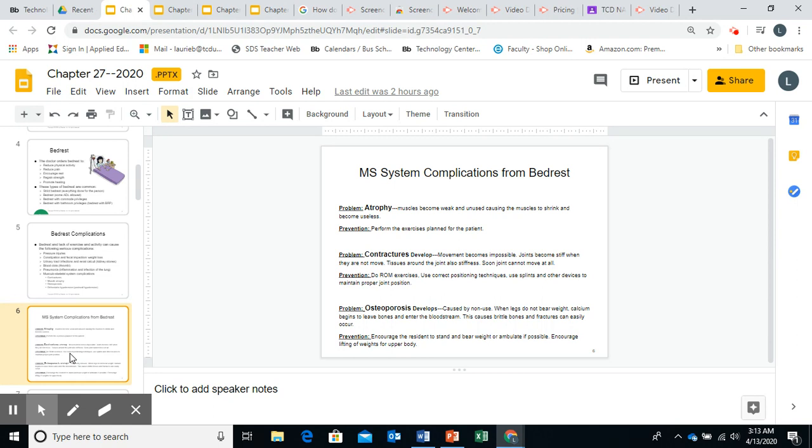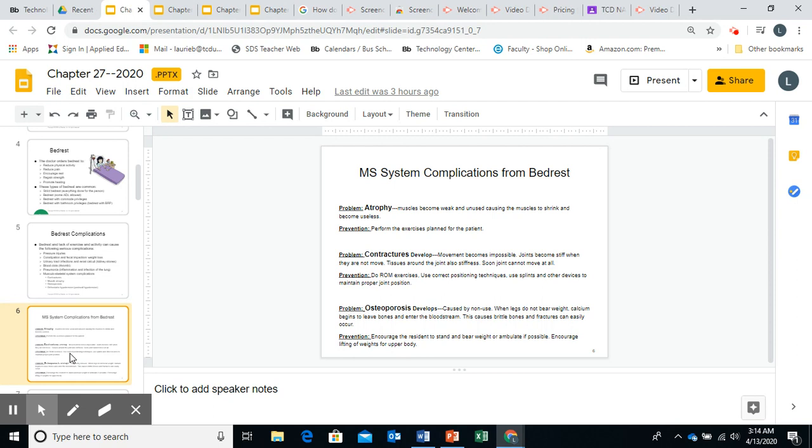Another one that happens is contractures can develop. So movement becomes impossible. The joints become stiff when they are not moved. So they get really stiff, and tissues around the joints also become stiff. Soon the joint does not move. It is stuck in a position. So the person's unable to move their hands and exercise their wrists and their fingers. You need to do it. Otherwise, their hand can curl and be stuck in a position, called a contracture. You could do your range of motion exercises for them, which Betty Jo will show you. Use correct positioning techniques. Keep them aligned. Use splints or braces or other devices to maintain the proper joint position and keep them in good alignment.